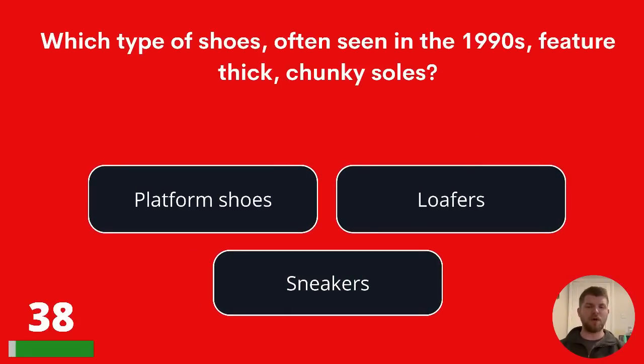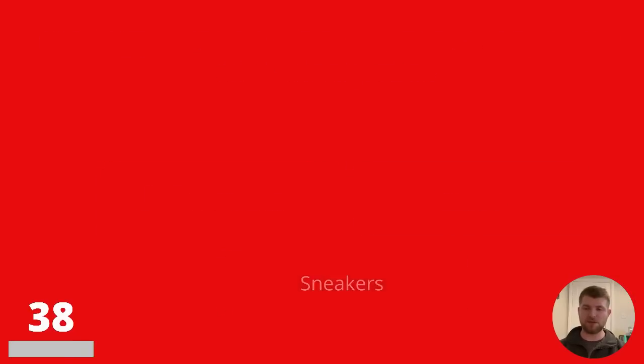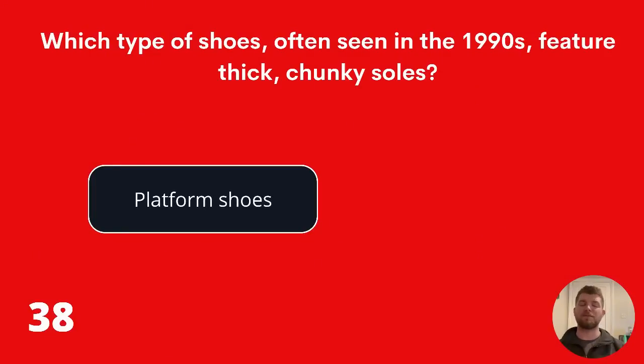Which type of shoes, often seen in the 1990s, feature thick, clunky soles? Platform shoes, loafers, or sneakers? I've read clunky there, but as you can see, it's chunky soles. The answer we're looking for is platform shoes. Well done if you got that one.